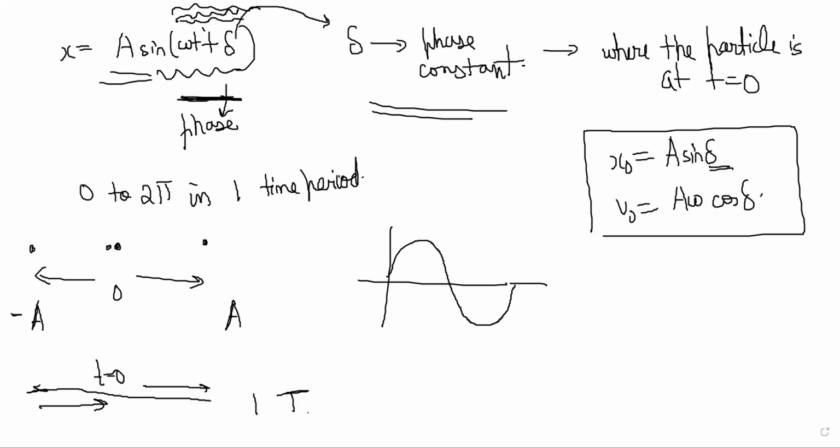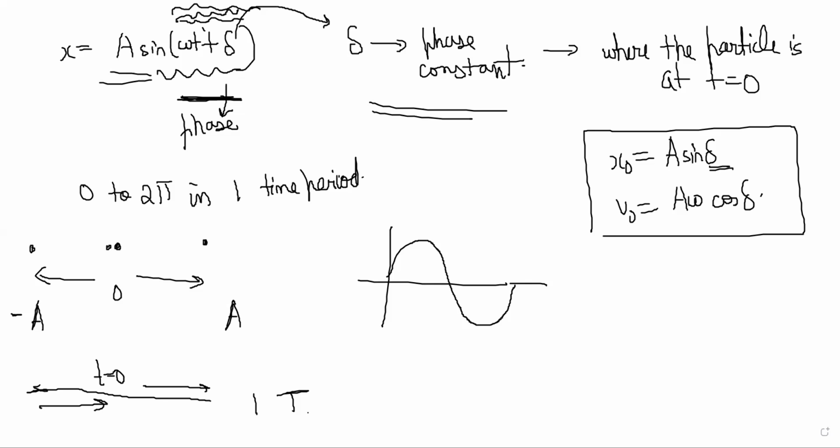Are you understanding? He has chosen the origin time at the situation where it was at mean position and going forward. So x naught should have been 0, v naught should have been a omega. So delta must be 0 for that.